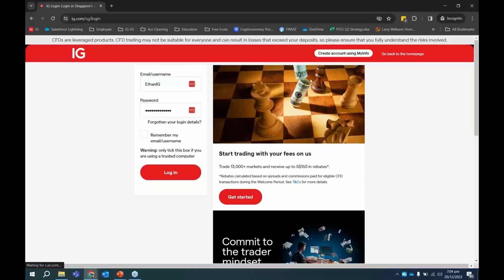Okay, so for today, I'm going to go through the platform on the web browser, which is IG's own web-based trading platform. We have a mobile app that I won't go through, because I think a lot of traders, if you are getting into more serious trading and doing trade execution or trade planning, then most of the time you will do it on the desktop. Mobile is just on the go.